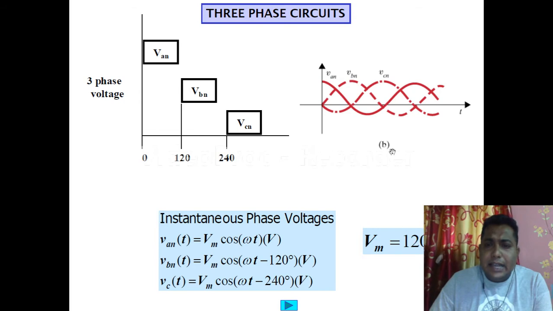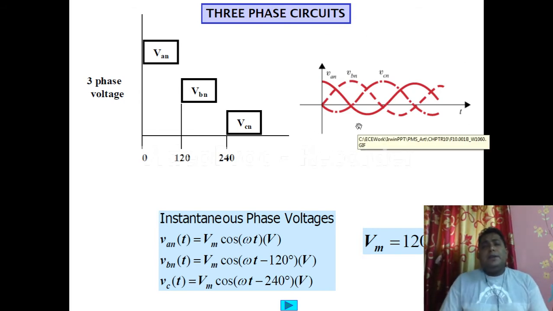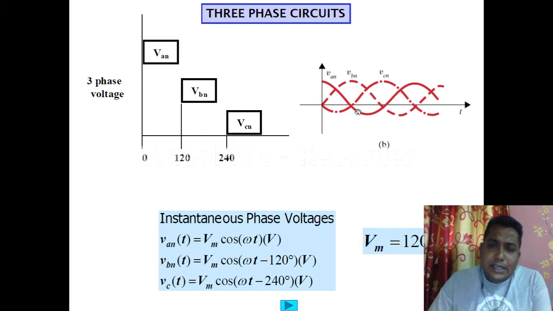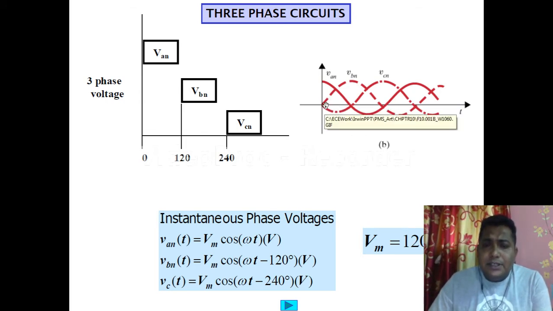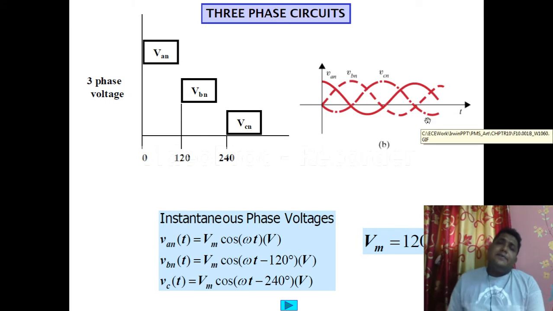In the right-hand side there is a waveform. This waveform also represents three waves, that is, the three phase lines that we have considered. In that diagram we can see there are three lines. The bold line is VAN, the dotted line is VBN, and the line below is VCN. Those three phases are there.